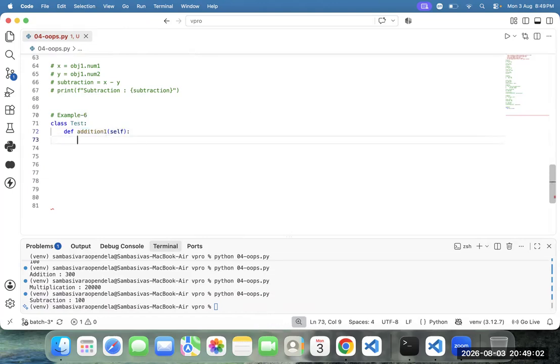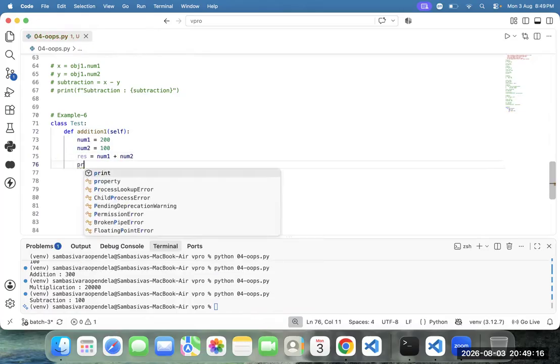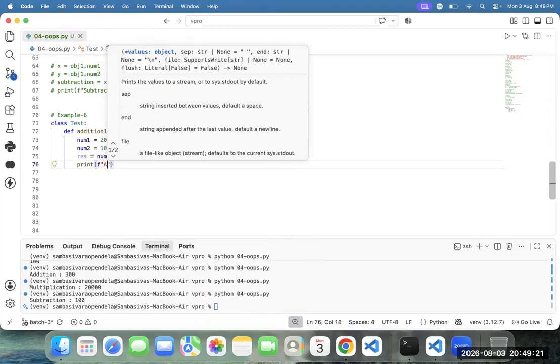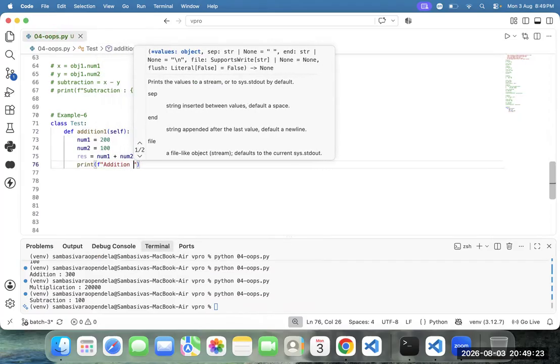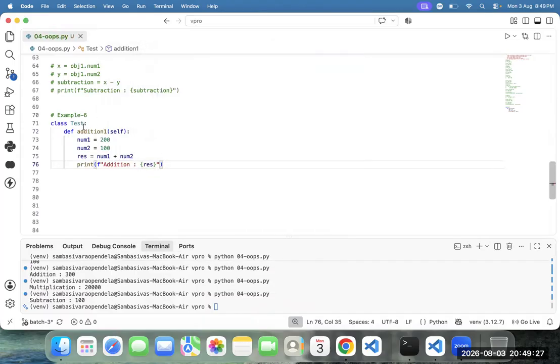Now, Dasari, take the local variables. num1 equal to 200. Next one, num2 equal to 100. And result equal to num1 plus num2. And print, we need to print "Addition:" and here we need to print the result. What is the name of the class? Test class. Test class contains the addition one function now.